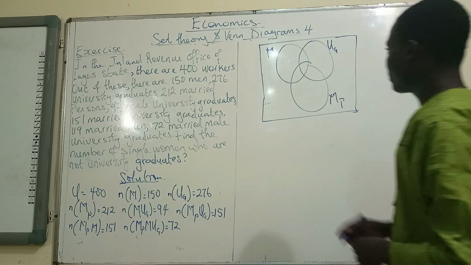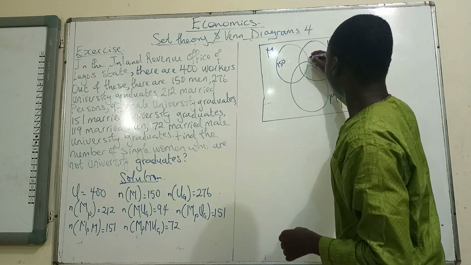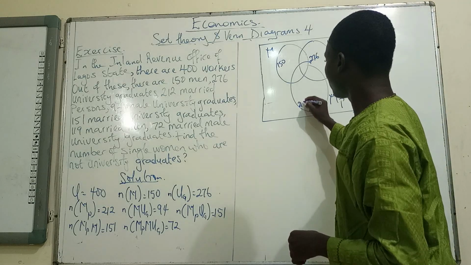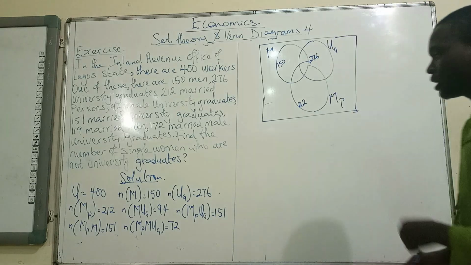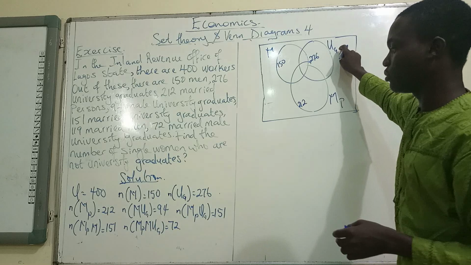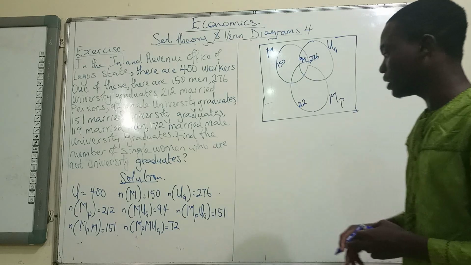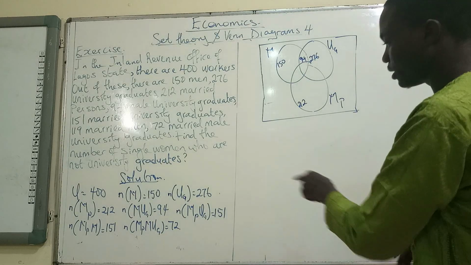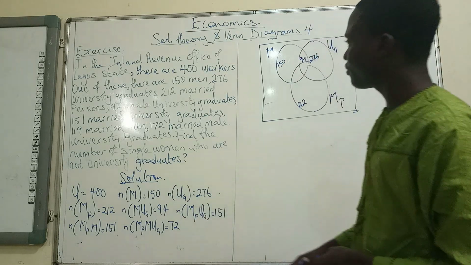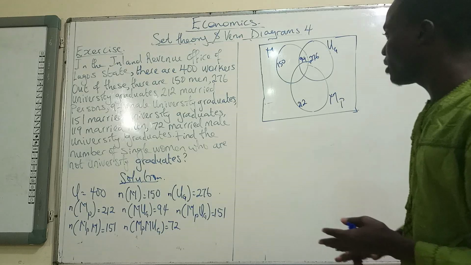Good. So we have 150 men in total. Then we have 276 university graduates. Then we have 212 married persons, followed by male university graduates. What that simply means is they are men and they are university graduates. So it is easier this way. There are 94 of them. Then we have married university graduates. I think MP is married persons, right? So 151. What is 151 from the question? We have 151 married university graduates, so they are married and they are university graduates.